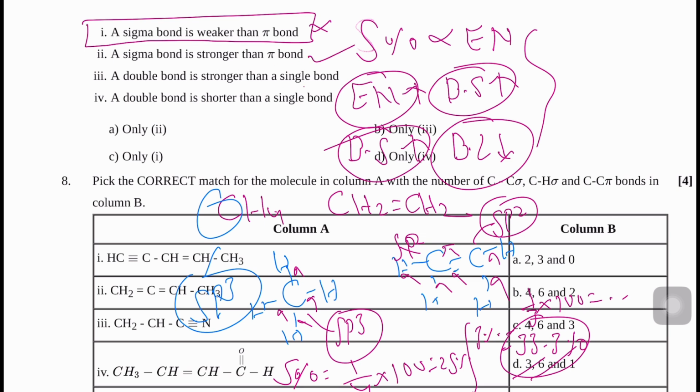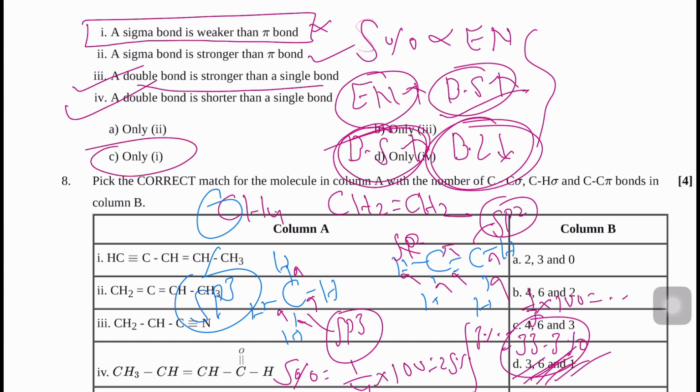A double bond is stronger than a single bond. Here you can see the double bond has 33.33% s percentage, so electronegativity increases. If electronegativity increases, bond strength increases. So a double bond is stronger than a single bond. This one is also correct. A double bond is shorter: if bond strength increases, bond length decreases, so this one is also correct. So option C is incorrect. Only option C is incorrect.